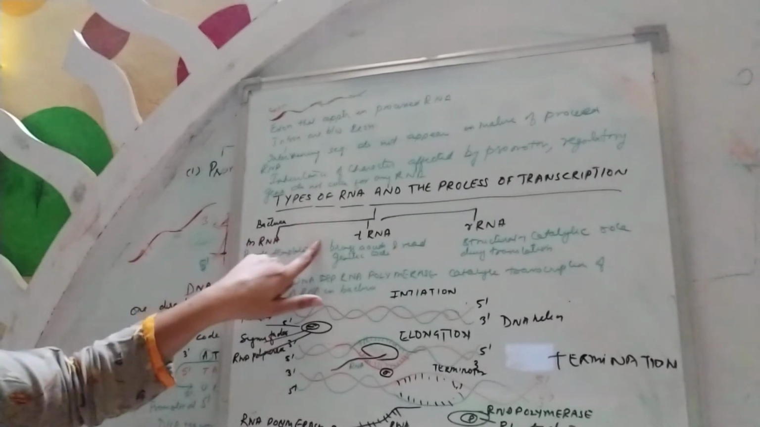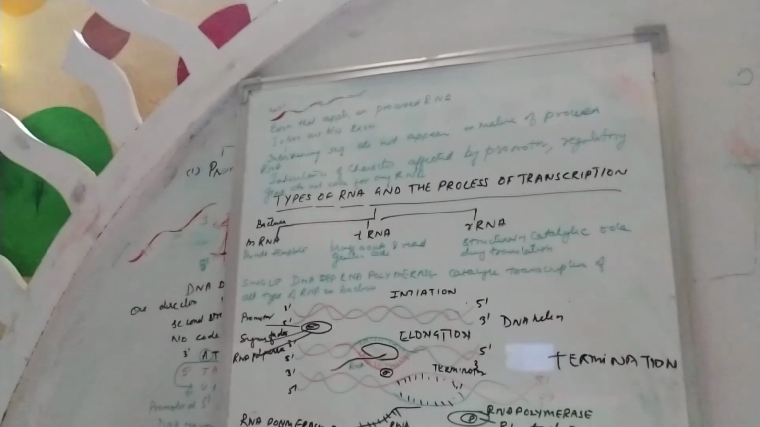The second one is the transfer RNA. Its main function is to bring the amino acids and read the genetic code. And the ribosomal RNA performs a structural and catalytic role during translation. How the polypeptide is converted into protein, that process is in the hands of ribosomal RNA. But in bacteria, a single DNA-dependent RNA polymerase catalyzes the whole process of transcription for all types of RNA. So how does it take place? That is one of the important and interesting parts.